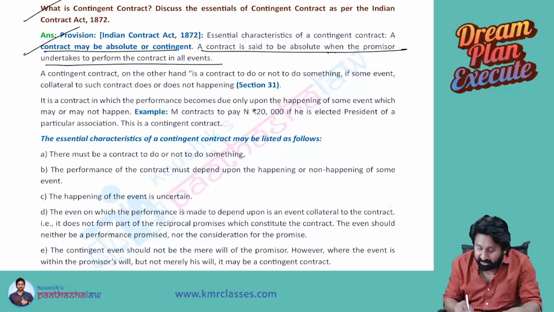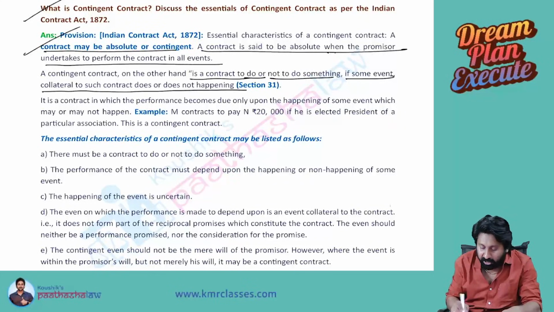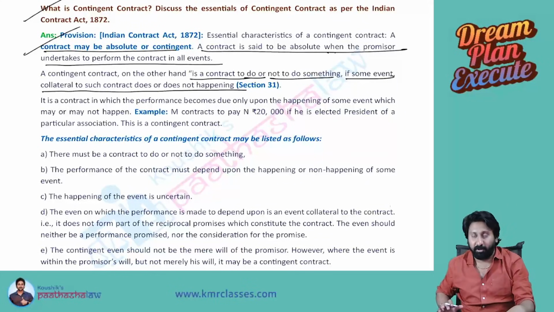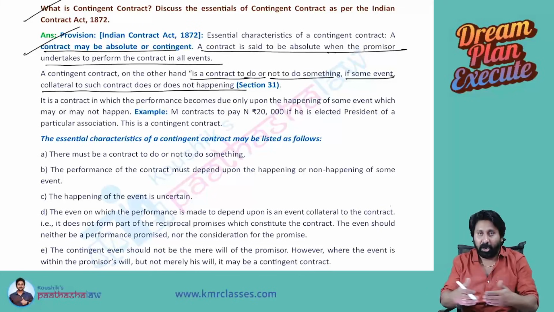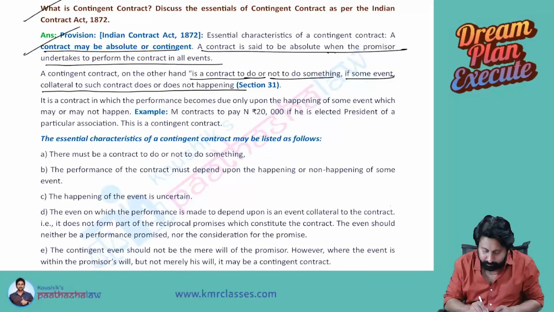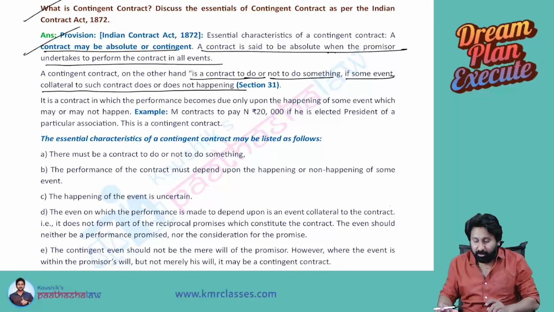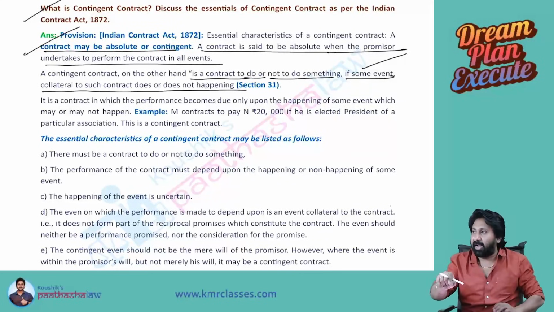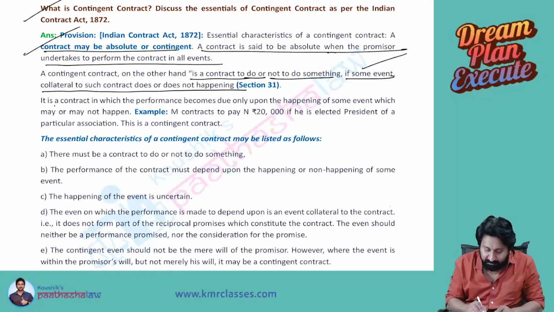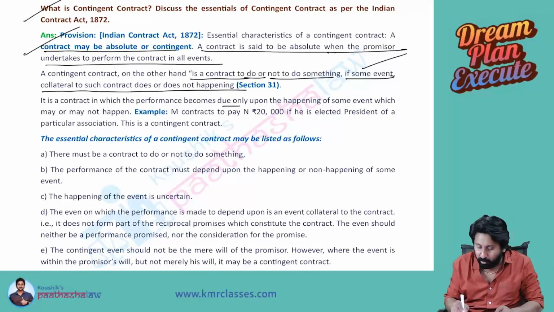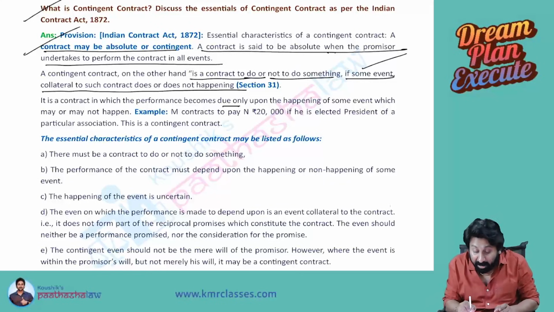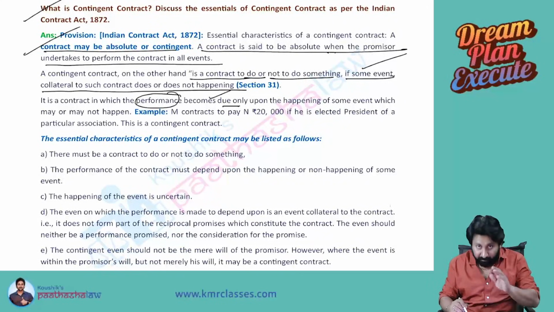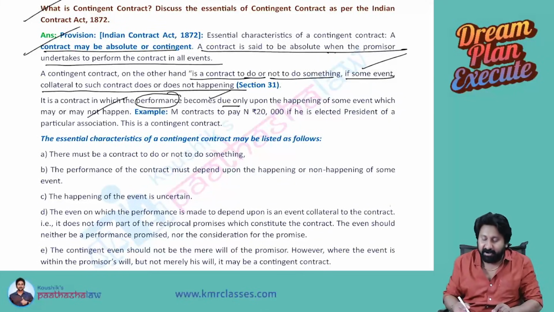But a contingent contract is a contract to do or not to do something if some event collateral to such contract does or does not happen. Collateral means attached to it or additional to it. So it is a contract to do something or not to do something, if some event collateral to such contract does or does not happen. If a contract in which performance becomes due depends on the happening or non-happening of a certain event, we call it contingent.